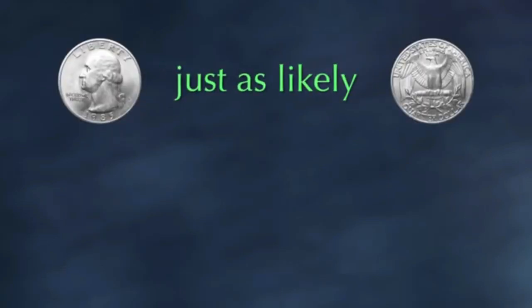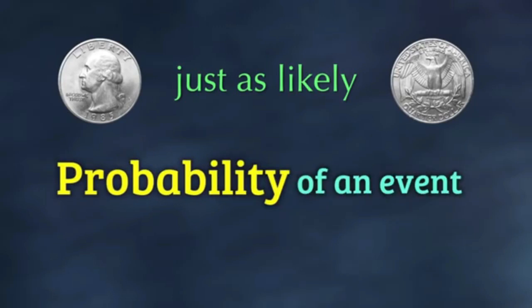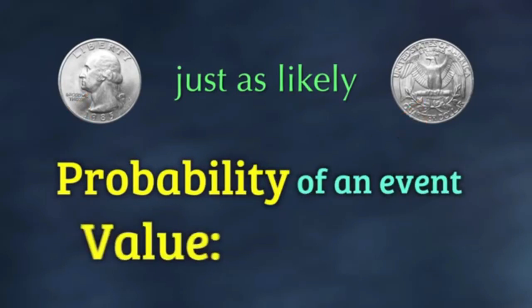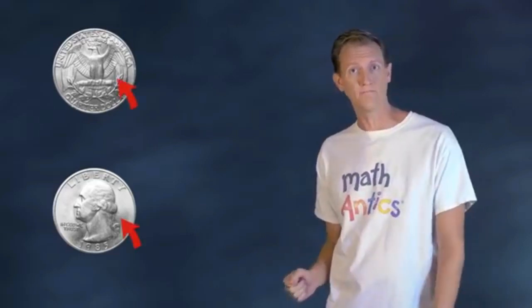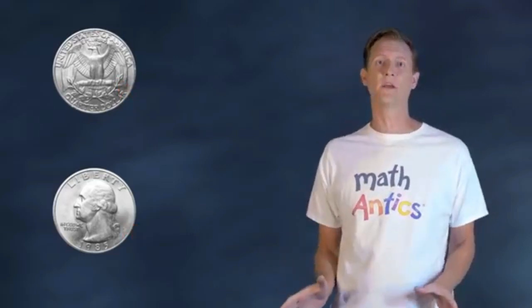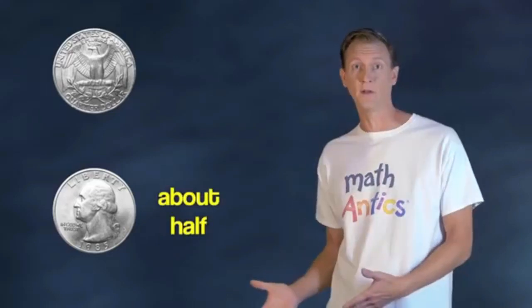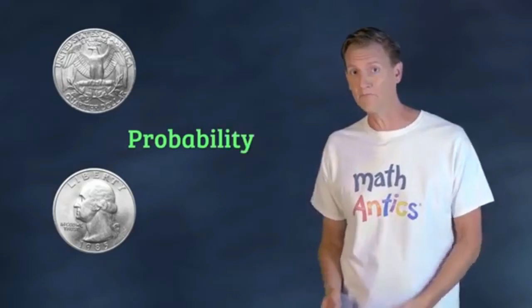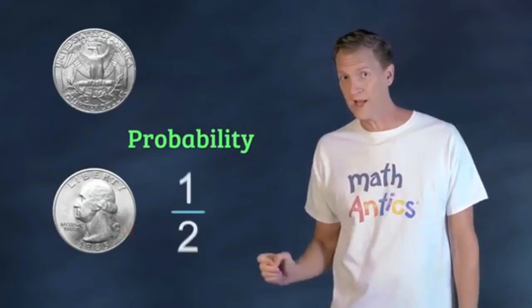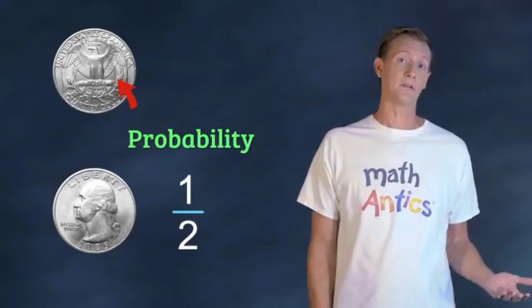But even though we don't know what each coin flip is going to be, we do know a few things about it. We know that with a fair coin toss, heads is just as likely to show up as tails. The probability of an event, like getting heads or getting tails, is a value that tells us how likely that event is to happen. With our coin toss, since each side is just as likely, and there's only 2 sides to a coin, if we flipped a coin a lot of times, we should expect that about half the flips will be heads and about half the flips will be tails. That means that the probability of flipping heads is the fraction 1/2, and the probability of flipping tails is also